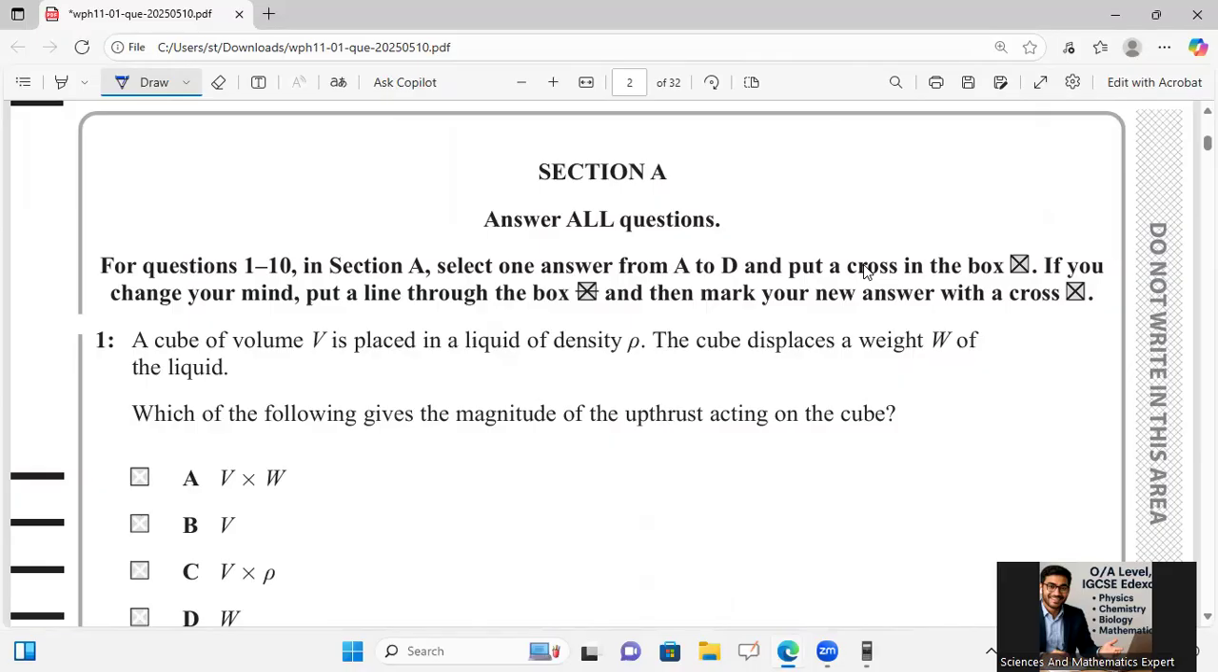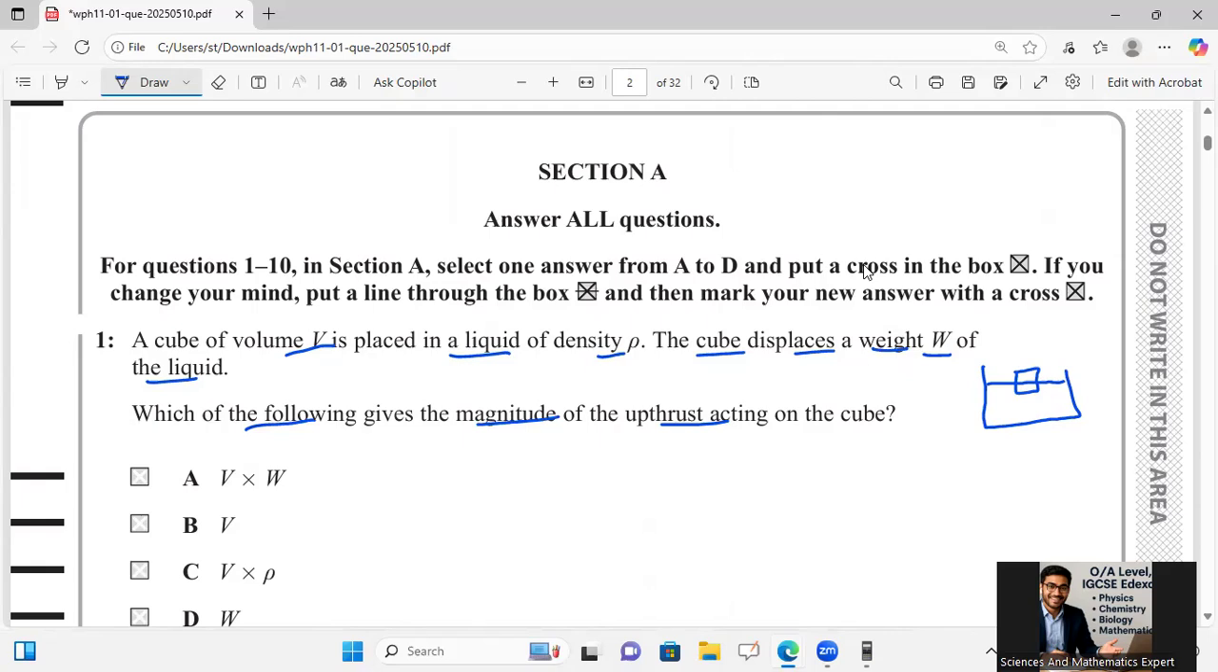Okay, let's start with this paper. Question 1 says a cube of volume V is placed in a liquid of density rho. The cube displaces a weight W of the liquid. It means when I put some liquid here and some object is going to displace a little bit of water down here, then what is he saying? Which of the following is the magnitude of upthrust acting on that body?